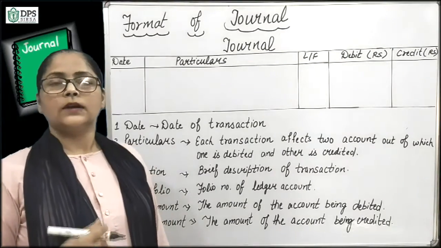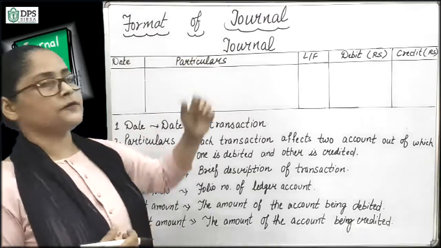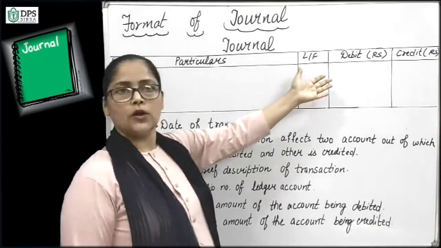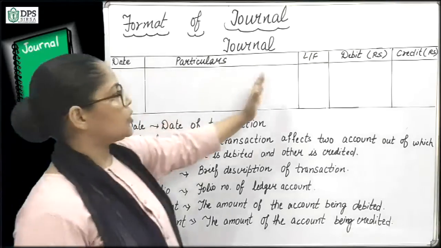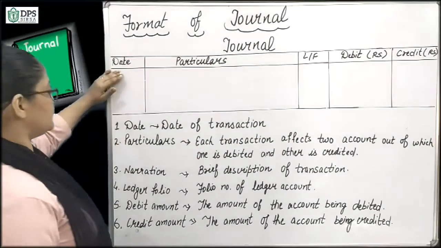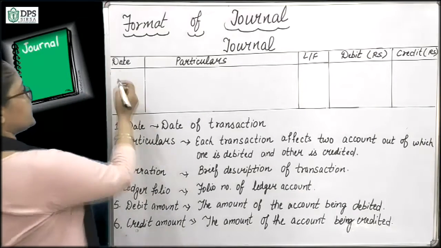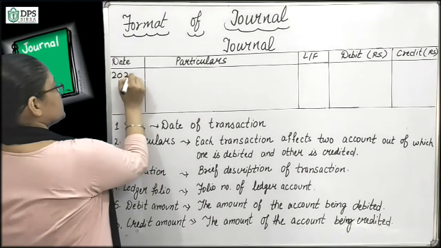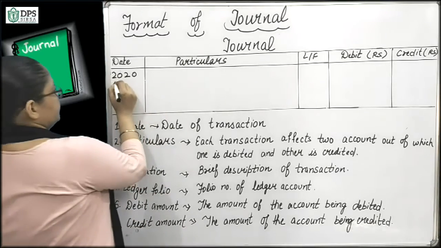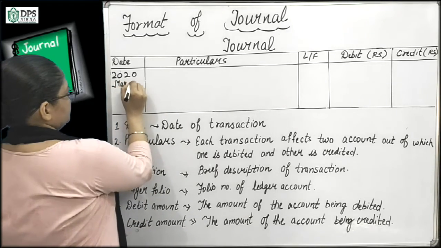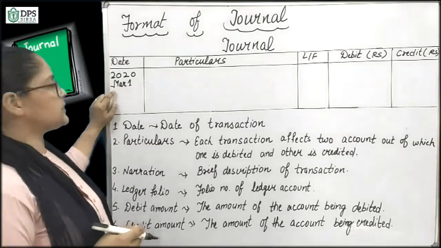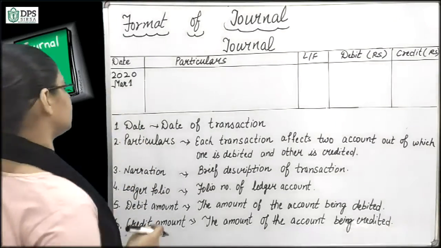Now come to the point. This is the format of journal. We will write Journal on the top and we will draw the columns. The first column is date. The heading of the column is date and here we will write the date of the transaction. Suppose the transaction happens on March 1st, 2020. We will write here the month and the date of the transaction.